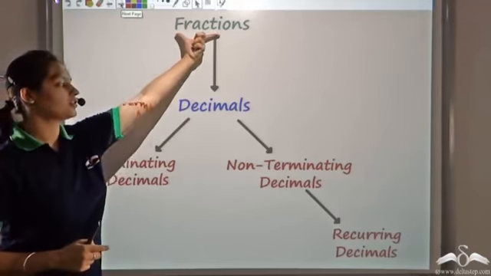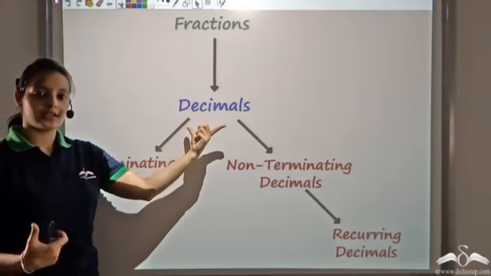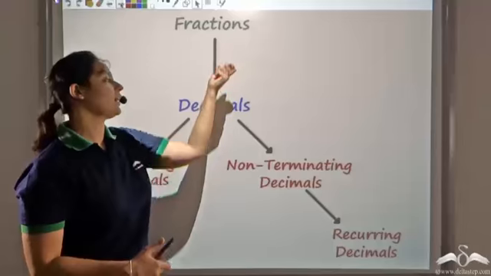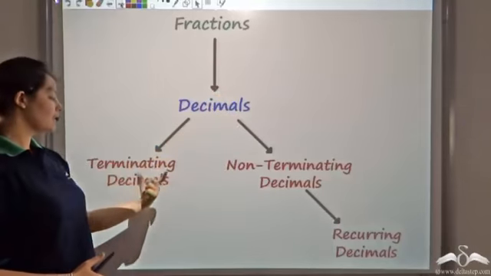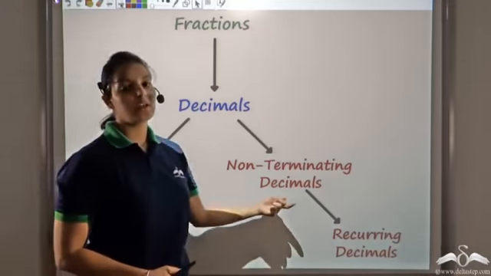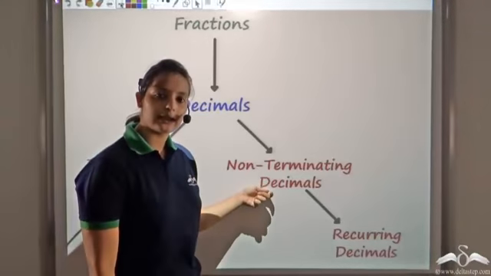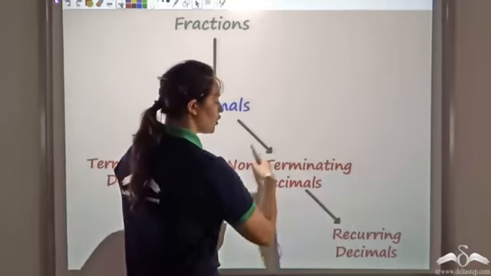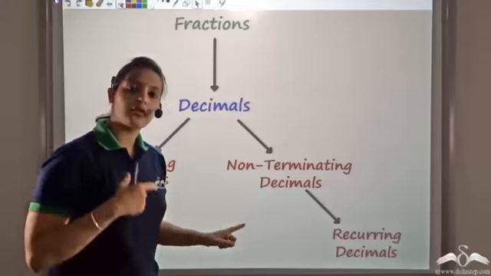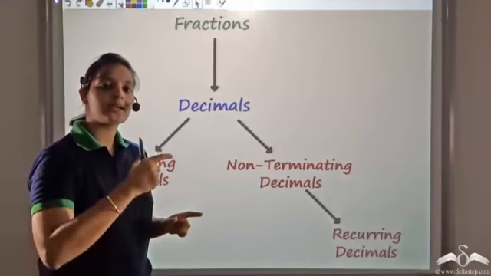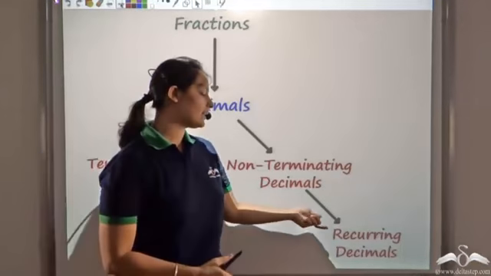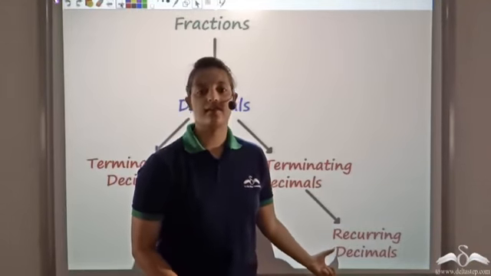So I saw that fractions could be converted to decimals, integers too. But if I convert fractions to decimals, what I get is that they either terminate or do not terminate, which is terminating decimals or non-terminating decimals. Further, these non-terminating decimals, if they follow a sequence, if some digits are being repeated again and again, I can say that those decimals are recurring decimals.